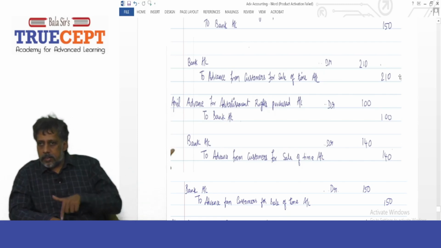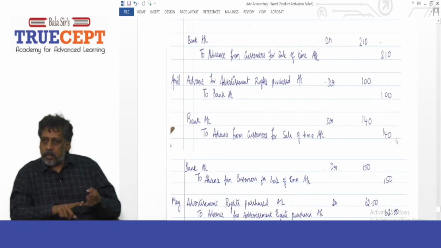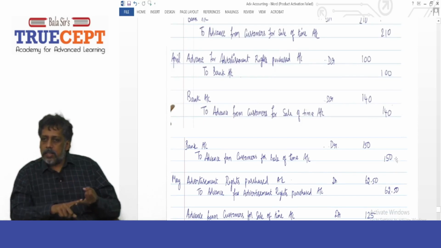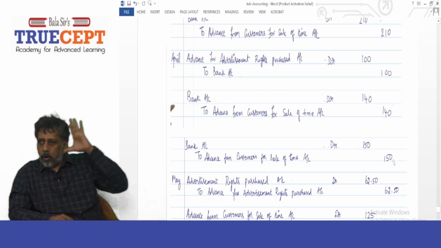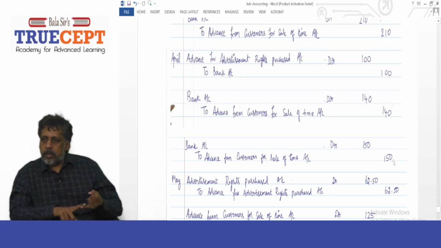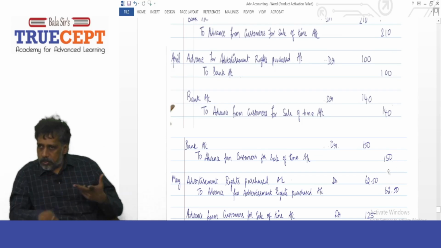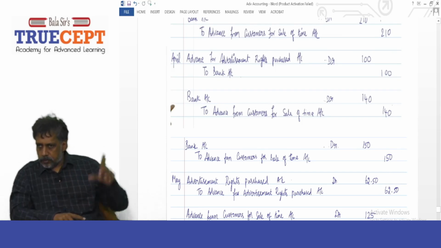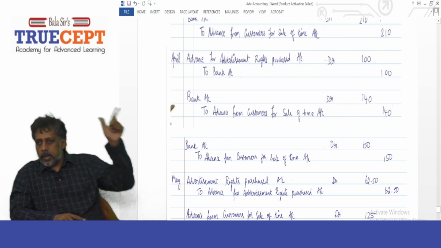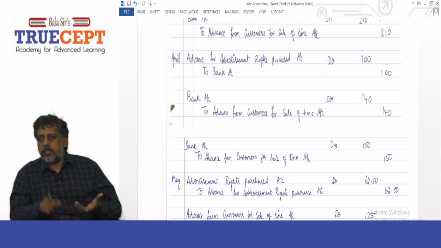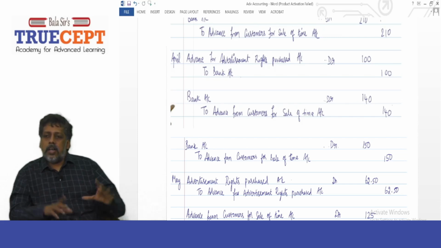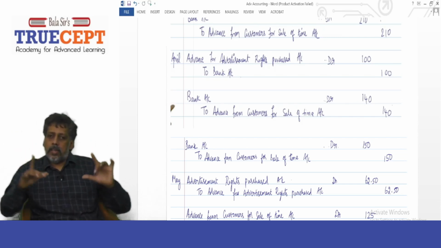Just see the credits. 210 lakh credit, 140 lakh credit, and 150, in all 500 lakh credit. Therefore, you have advance from customers, which is supposed to be a liability, right? Yes, sir. It is a liability because you have an obligation to render service. Got it? Yes, sir. And then there is 500 lakh, all credit balance.